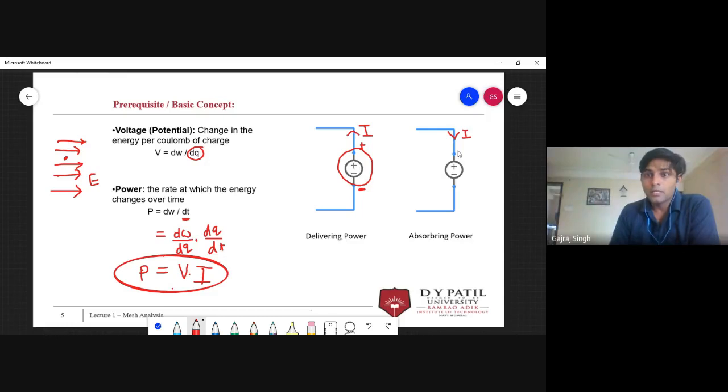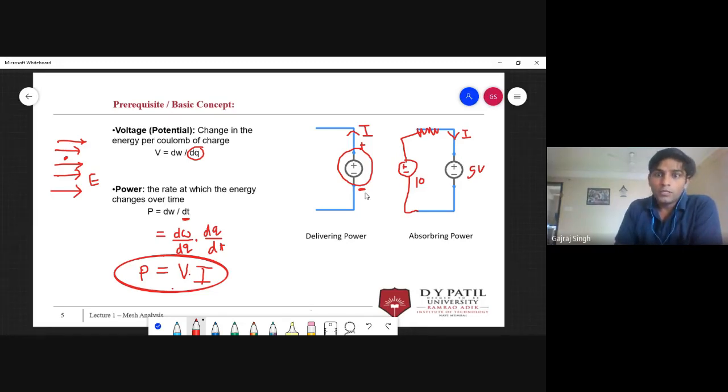There will be some cases where it makes some heavy potential over here, and we just add a small resistance over here. Let me show it over here. Let me add a resistor over here as well. Suppose this is your 10 volt and this is your 5 volt. You all know that current will flow from here to here. So this element will be delivering the power and this voltage source will be absorbing the power.